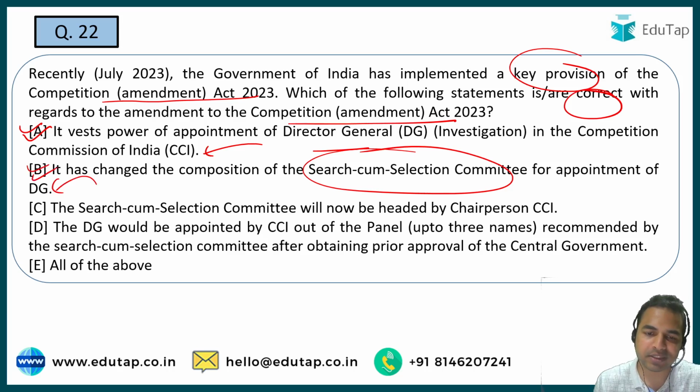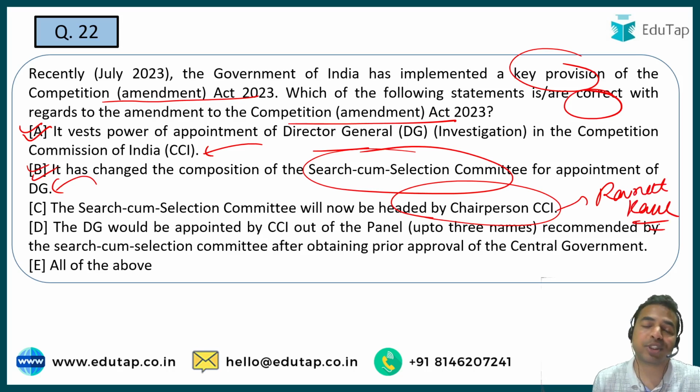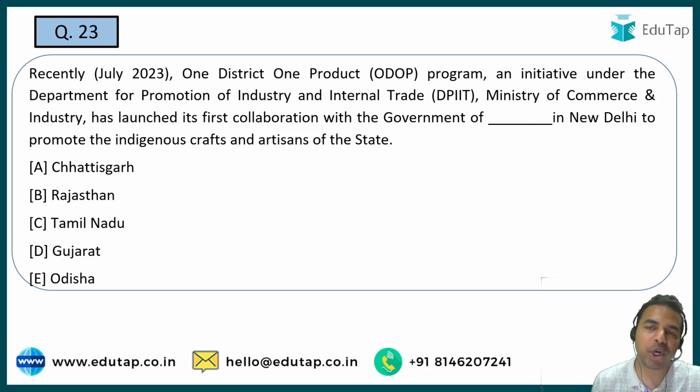The third statement says the search cum selection committee will now be headed by the chairperson of the Competition Commission of India. So guys, can you tell me who is the chairperson of the Competition Commission of India? It is Ravneet Kaur. She was recently appointed as the chairperson of the Competition Commission of India. Now guys, this statement is absolutely right. Option D states the DG would be appointed by the CCI out of the panel recommended by the Search cum Selection Committee after obtaining prior approval of the central government. And this statement is also right. So what is the right answer? The right answer is option E, that is all of the above. Moving on to the next question, guys.